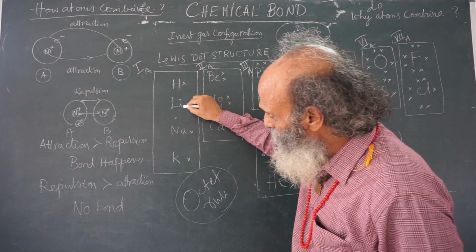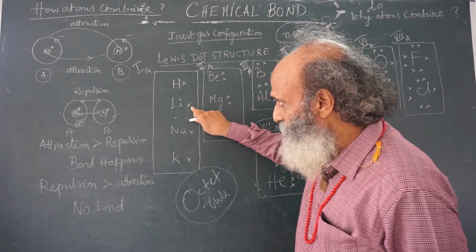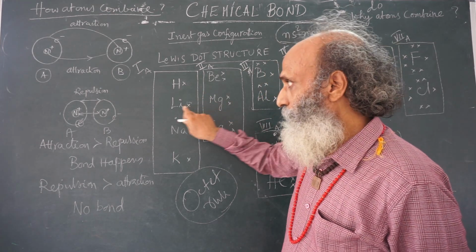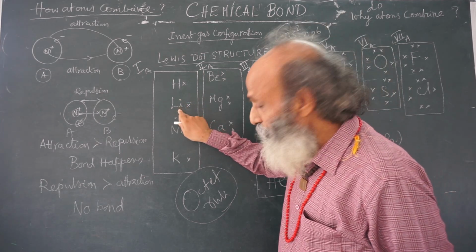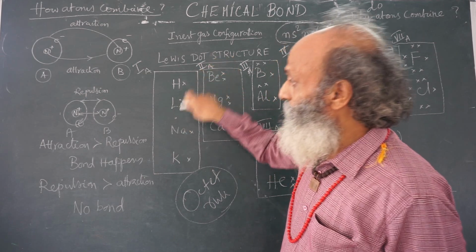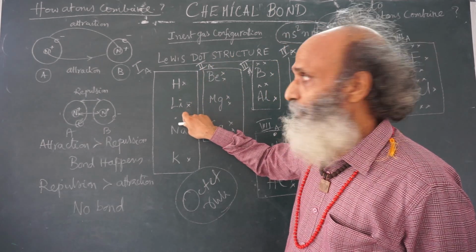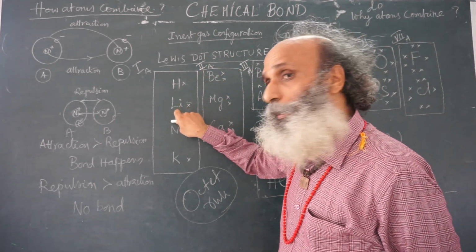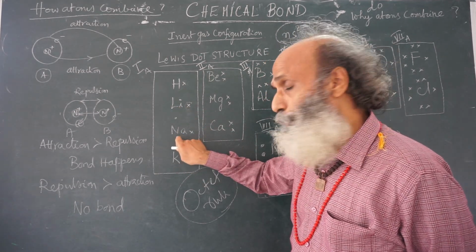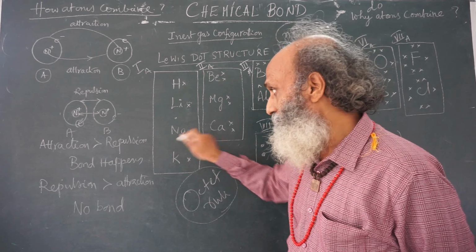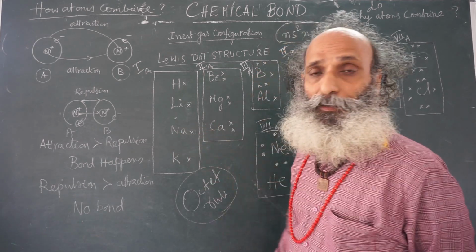So this dot is the 2s1 electron. Only the valence electron we will indicate. The lithium symbol indicates the nucleus of lithium and also the inner electrons. So that means lithium nucleus and 1s2 electrons. Sodium nucleus, 1s2, 2s2, 2p6 electrons. And this is the 3s1 electron.